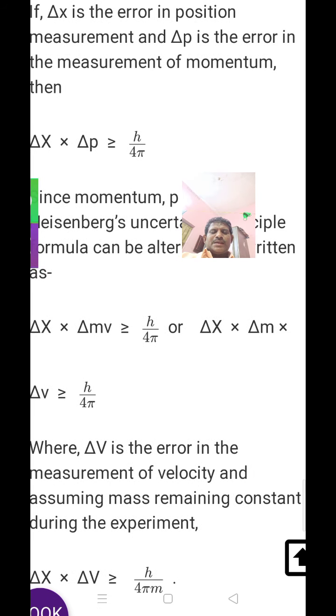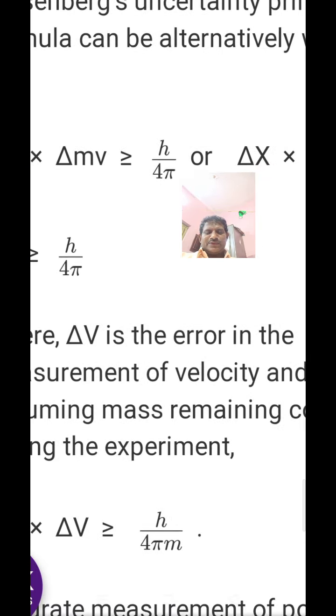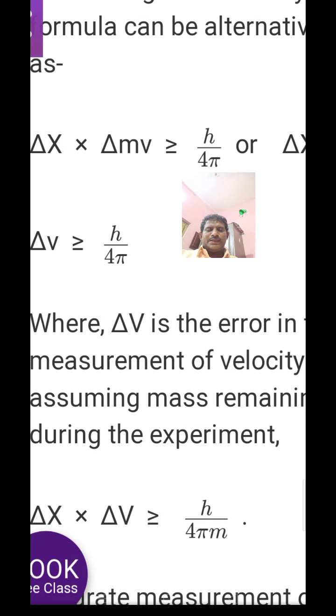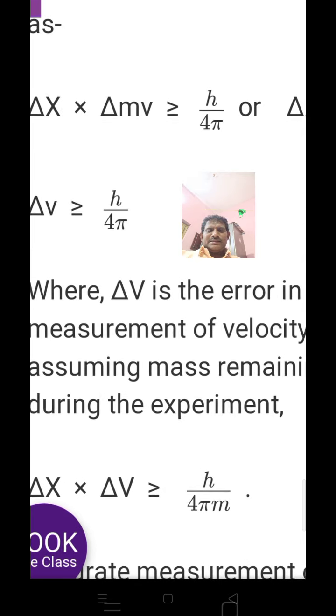And assuming mass remains constant, the formula changes to delta x into delta v is greater than or equal to h by 4 pi m. That means delta x into delta v is greater than or equal to h by 4 pi m, where delta x represents the uncertainty in the position and delta v represents the uncertainty in the velocity. M represents the mass of the electron, h represents the Planck's constant.